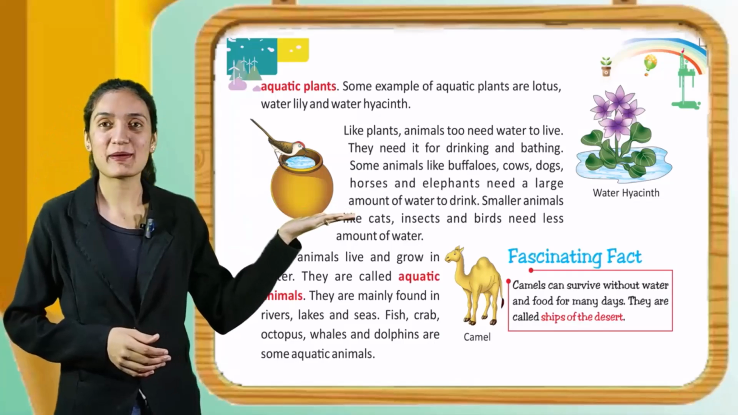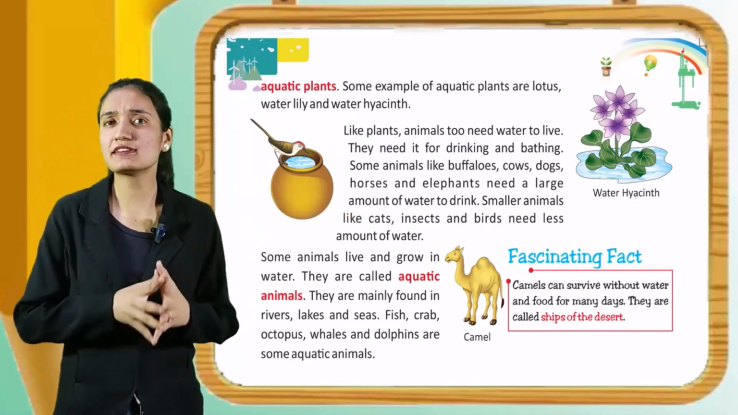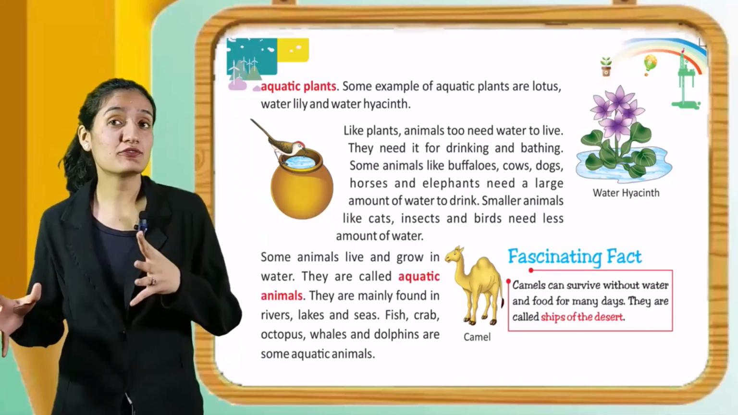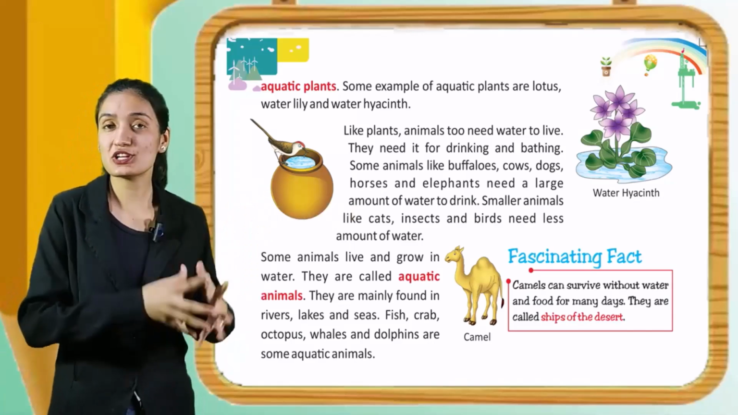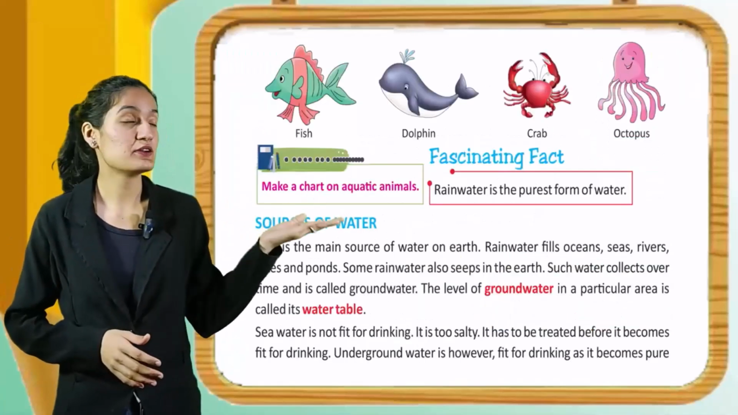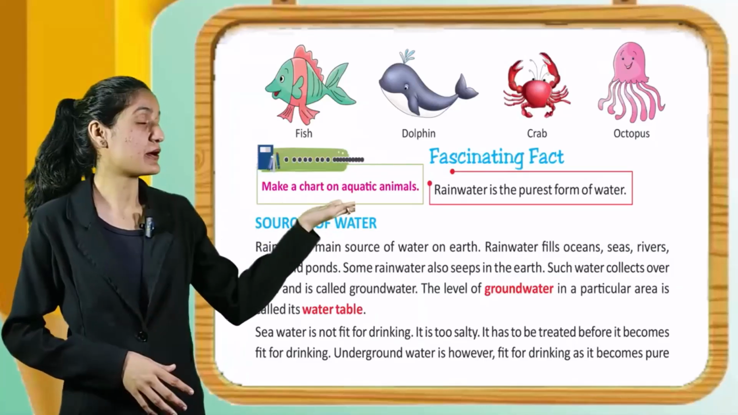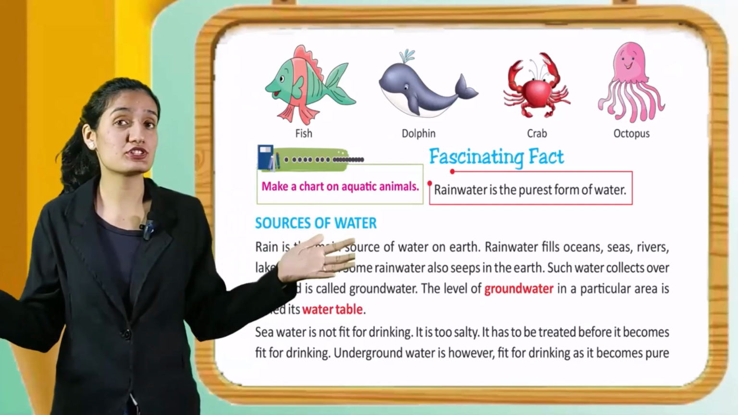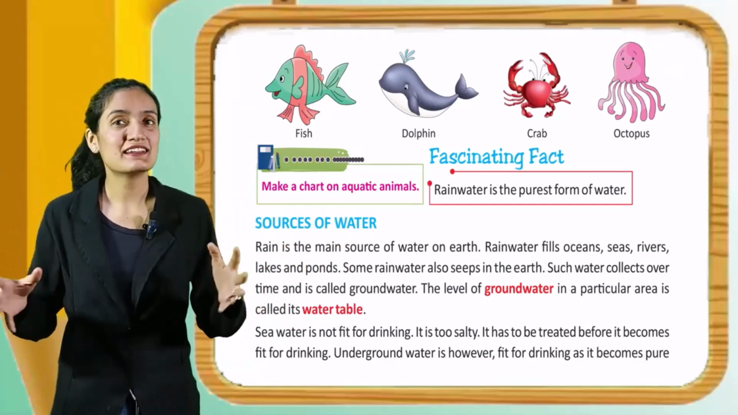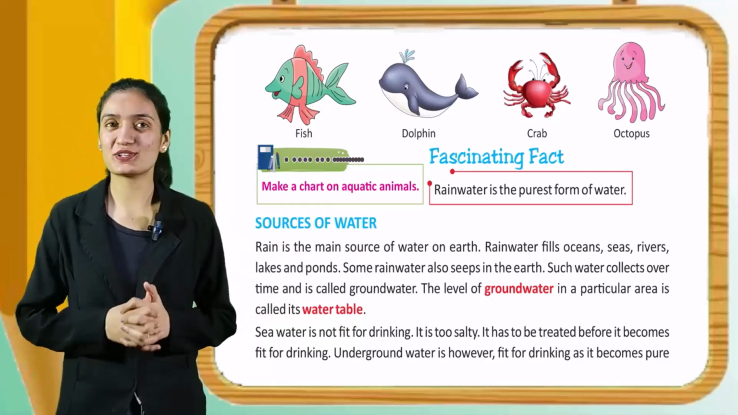You can see camel. Fascinating fact, camels can survive without water and food for many days. They are called ships of the desert. Here you can see the pictures, fish, dolphin, crab, octopus. Now activity. Make a chart on aquatic animals. Fascinating fact, rainwater is the purest form of water.